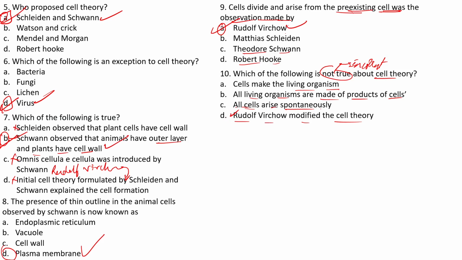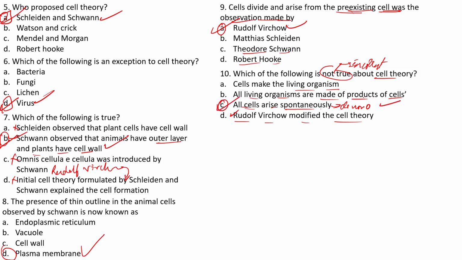We know that. Next, all cells arise spontaneously. Spontaneously means de novo. Okay, spontaneously in the sense de novo, they can just arise by themselves. That is not true. All cells actually arise from pre-existing cells, right? So this statement is not true.